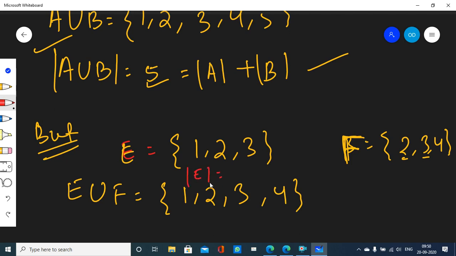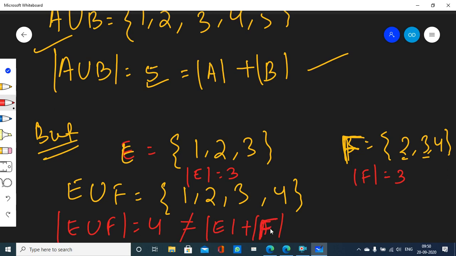Now you tell me, what was the cardinality of E here? 3, right? Number of elements in E is 3. What was the cardinality of F here? 3, right? But what is the cardinality of E union F here? 4, right? And this is not equal to the cardinality of E plus the cardinality of F, unlike the previous case. In the previous case, the cardinality of A union B came out equal to the cardinality of A plus the cardinality of B. But here, the cardinality of E union F is not equal to the cardinality of E plus the cardinality of F.